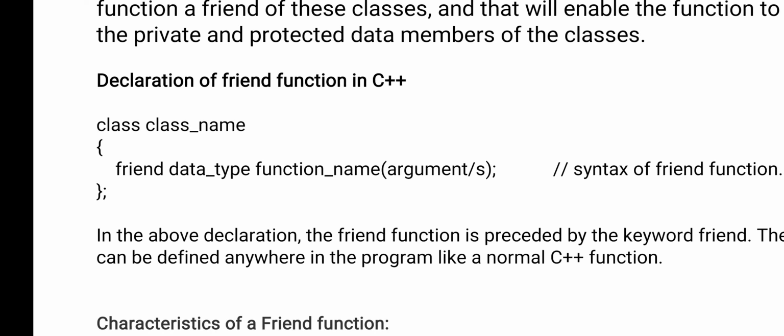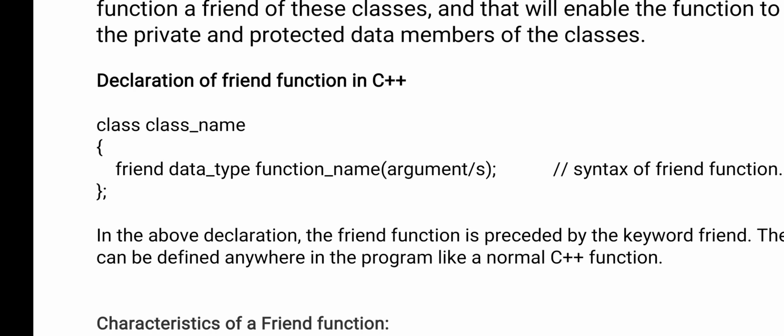Class is a keyword, class name is an identifier, friend is a keyword, data type means what type of function it is, next the function name, and inside that I have given the arguments. So if you have declared a function as a friend, this function can access the private members of a class also.